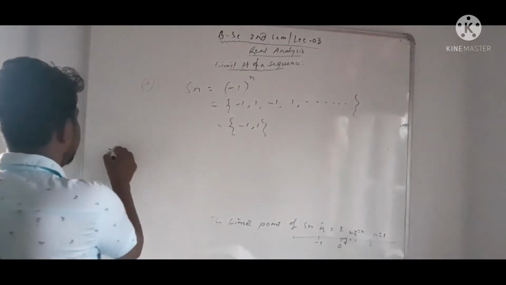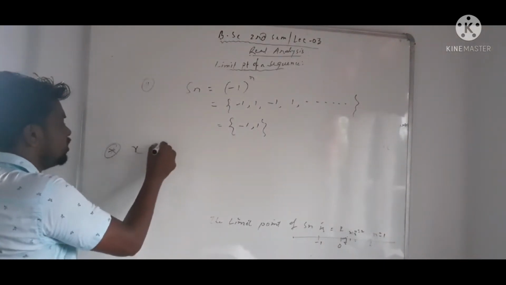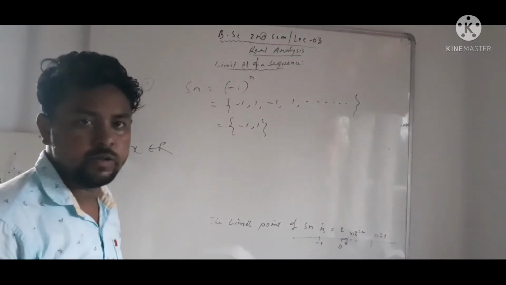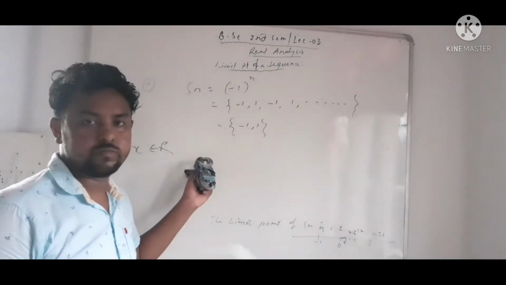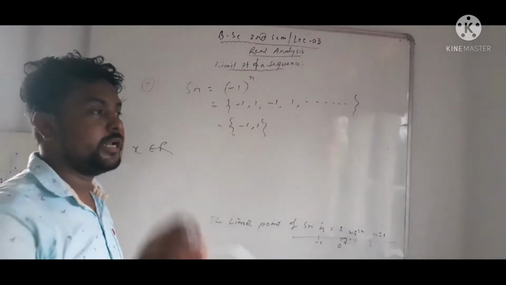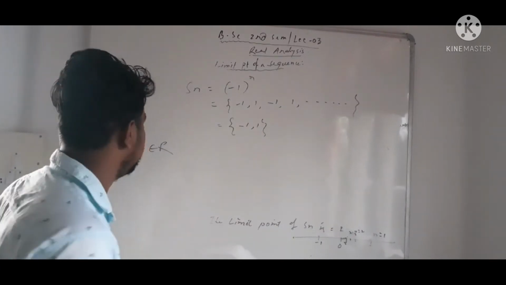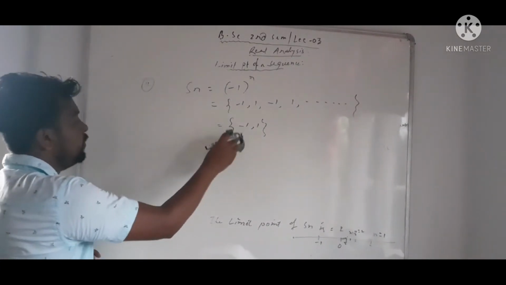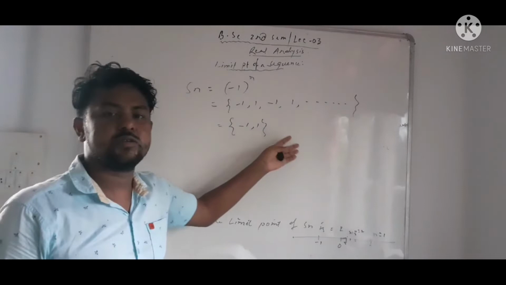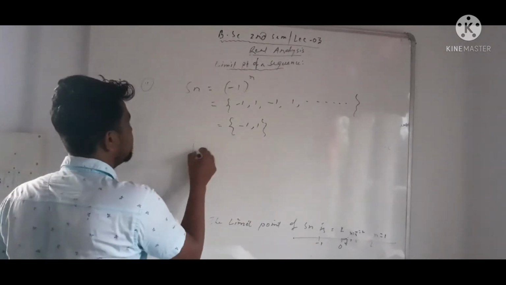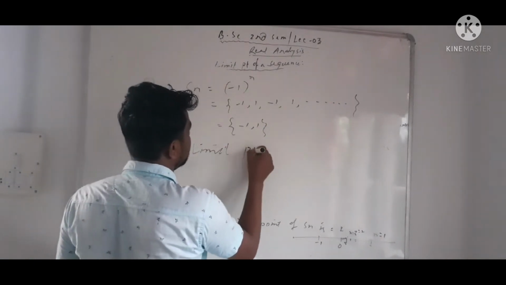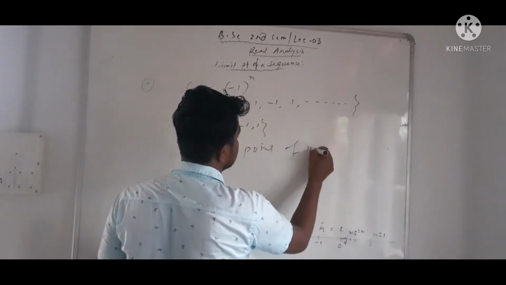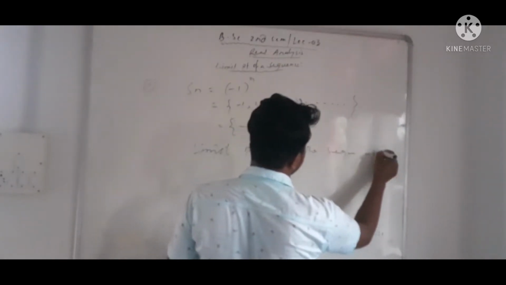So the last point: x belonging to R is said to be a limit point if it repeats. If it repeats, the repeating value is the limit point. Simply, the repeating value of the sequence is called a limit point. Here the limit points of the sequence are -1 and 1.